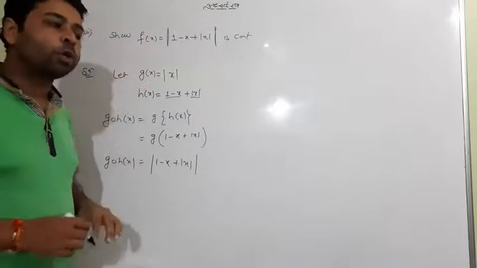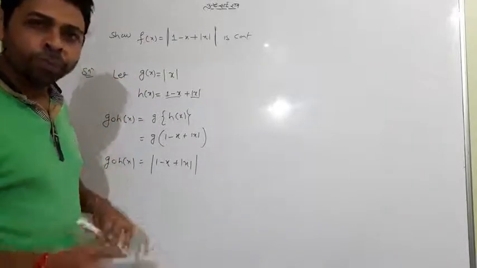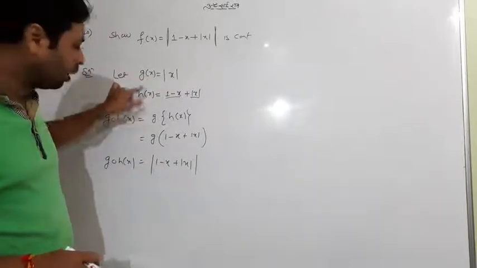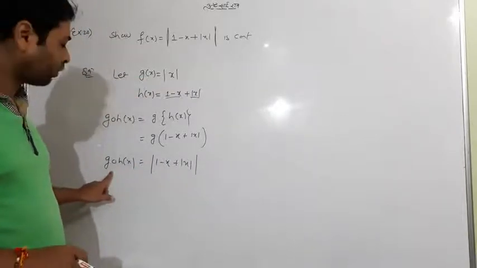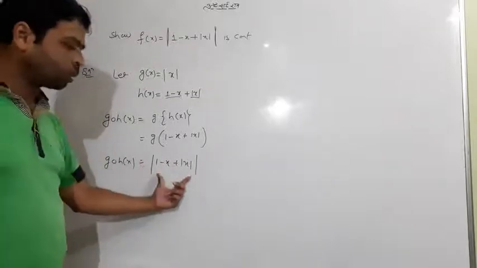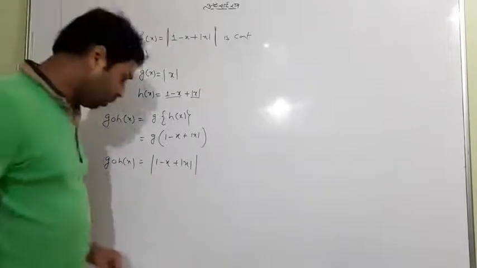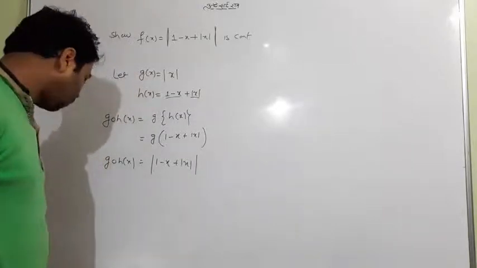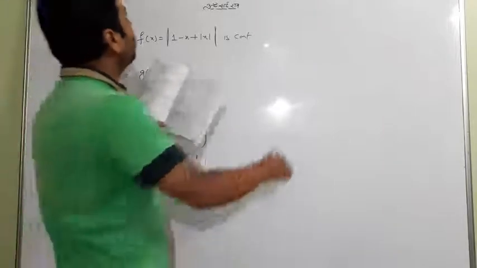You don't have to explain it very much. You only write that since g of x and h of x are both continuous, the composition g of h of x will also be continuous, so this is also continuous. This is the concept. Hope you have got it till now. I don't think I need to tell you much more about that. Question number 33 we have.